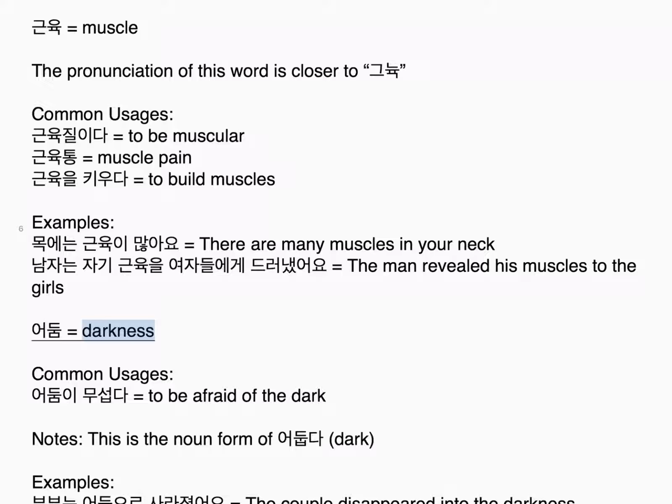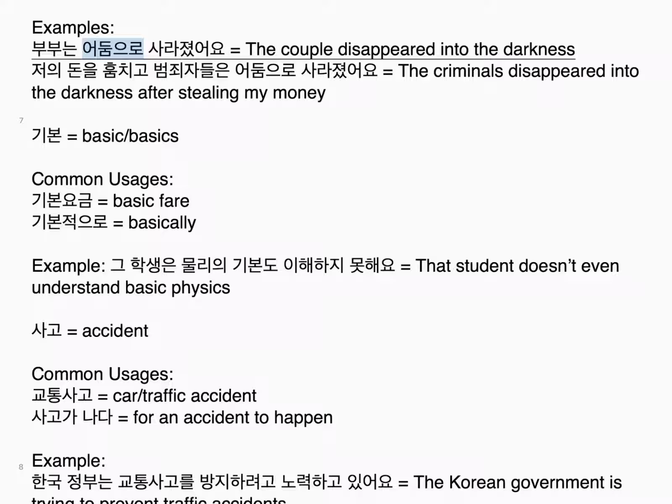어둠, darkness. Common usages. 어둠이 무섭다. To be afraid of the dark. Notes. This is the noun form of 어둡다. Dark. Examples. 부부는 어둠으로 사라졌어요. The couple disappeared into the darkness. 저의 돈을 훔치고 범죄자들은 어둠으로 사라졌어요. The criminals disappeared into the darkness after stealing my money.